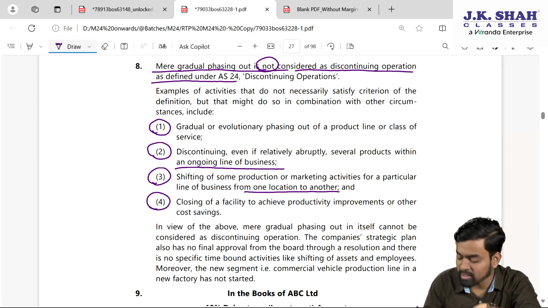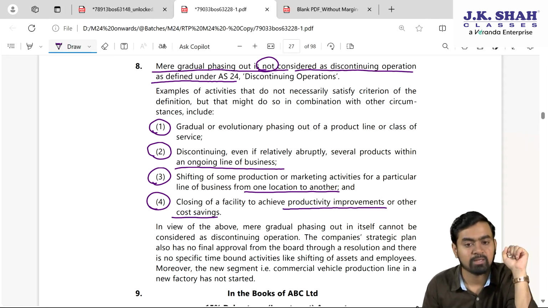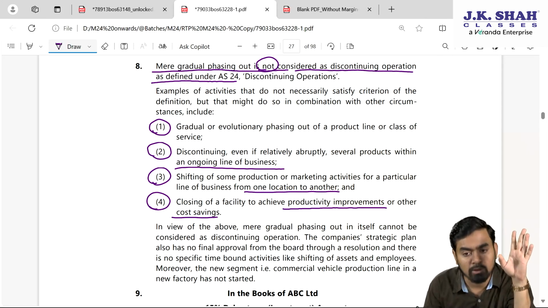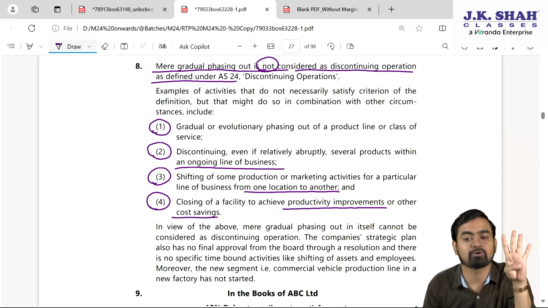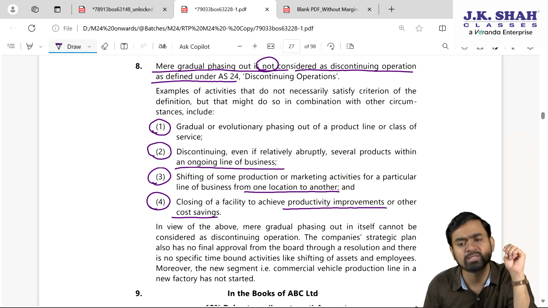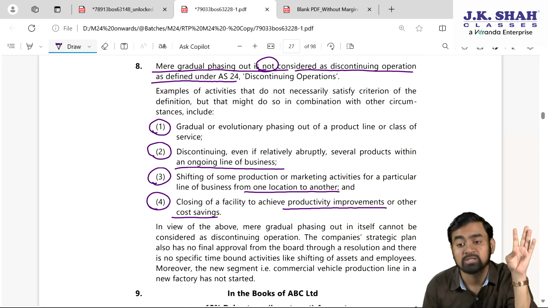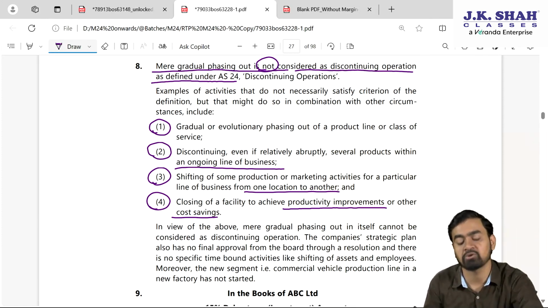Fourth, closing of facility to achieve productivity improvement or cost saving. I am having total 5 factories and total production out of the 5 factories 1 lakh units. If I close down one factory, still 1 lakh units can be produced out of these 4 factories. So it is better to close down one factory for the cost saving purpose, for productivity improvement. Yes or no, my dear students? So shutting down of one factory for cost saving purpose and still maintaining the same production does not amount to what, my dear students? Discontinuing operation.